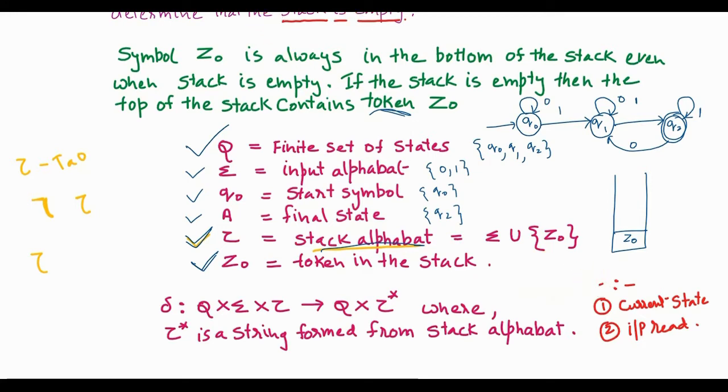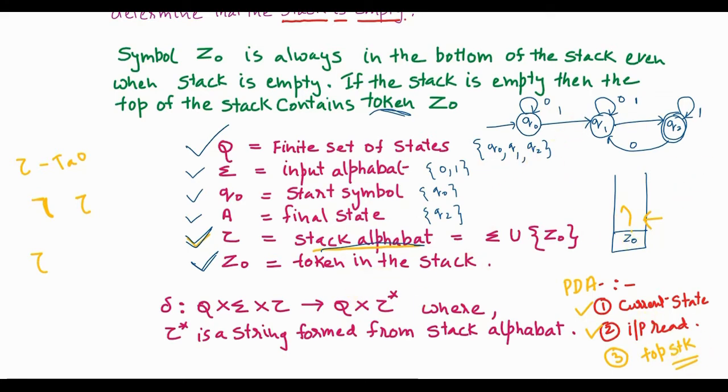So a PDA takes into consideration three things. One is, what is my current state? Second, what is the current input symbol read? And third, what is the topmost element of the stack? So whenever a PDA wants to make a transition, it considers three things. What is my current state? What is the input symbol currently read? And what is the topmost symbol on the stack? Based on these three, it makes the transition.